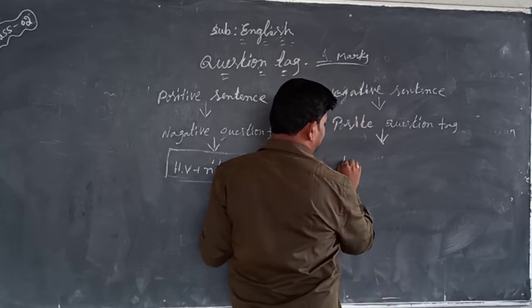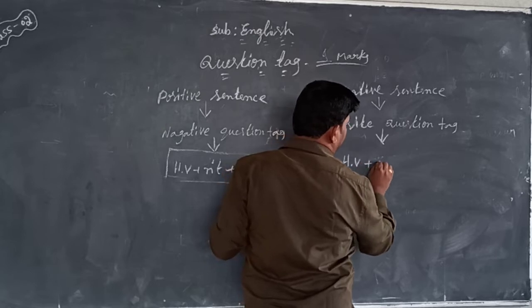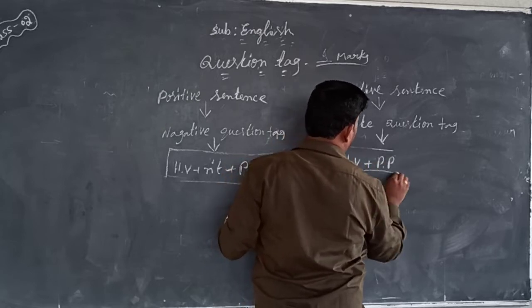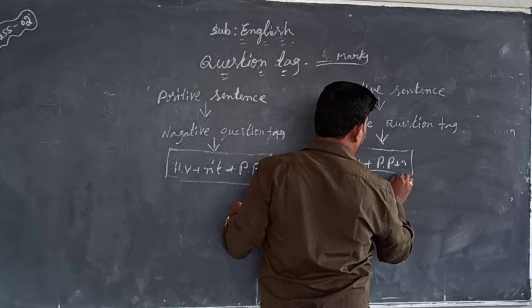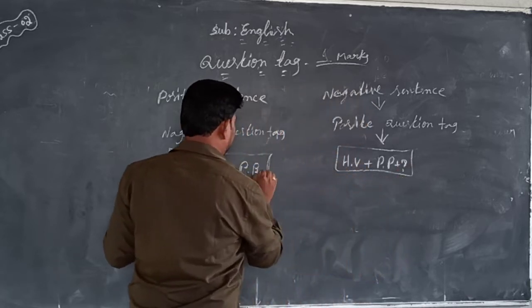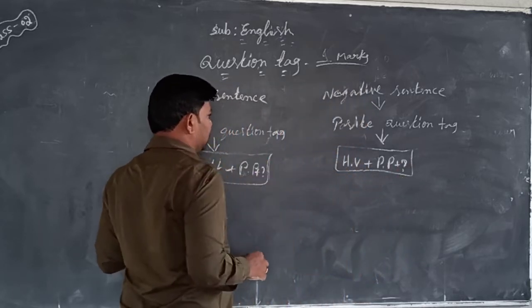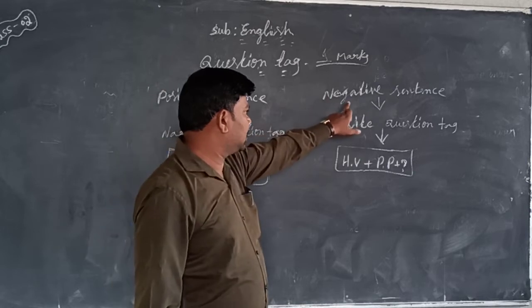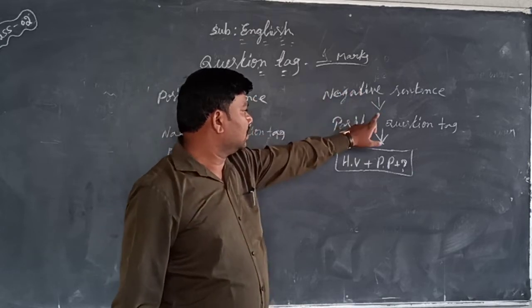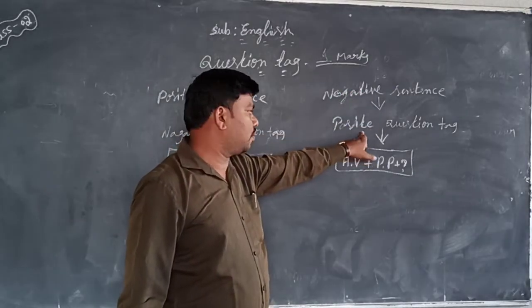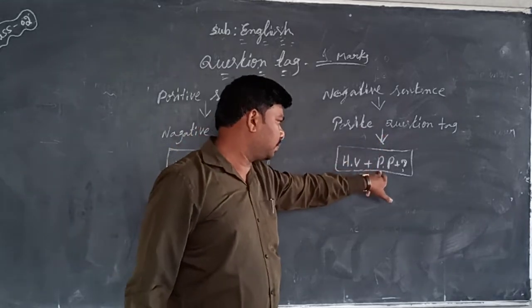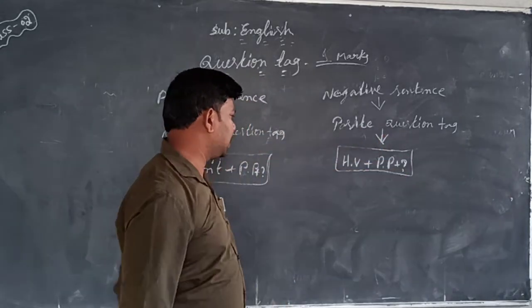The positive question tag structure is helping verb plus personal pronoun plus question mark. So if the sentence is negative, we change it to a positive question tag: helping word plus personal pronoun plus question mark.